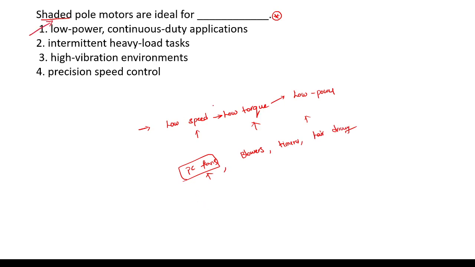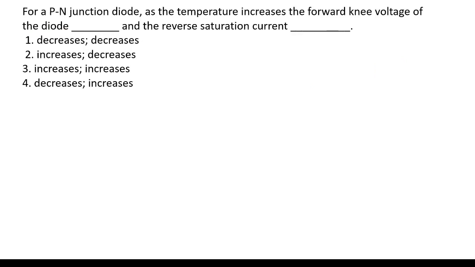They have low torque. Low torque, low power in the sense the design is also very easy, and these are low cost applications also. For very less cost, which type of motors are used? That is nothing but shaded pole motors.